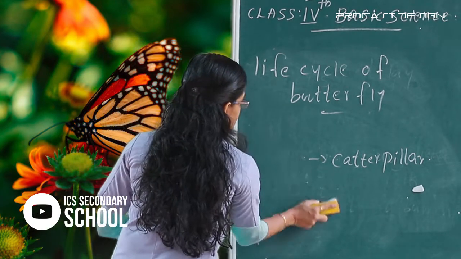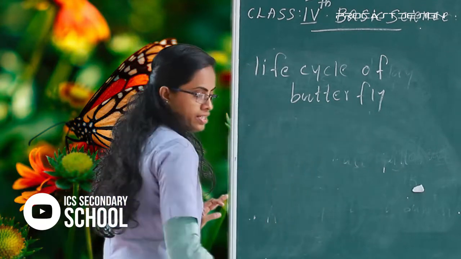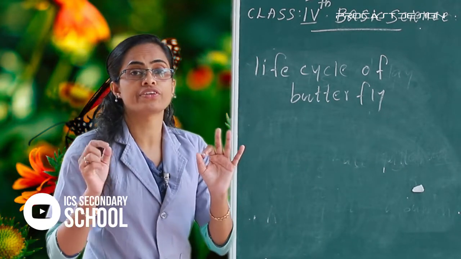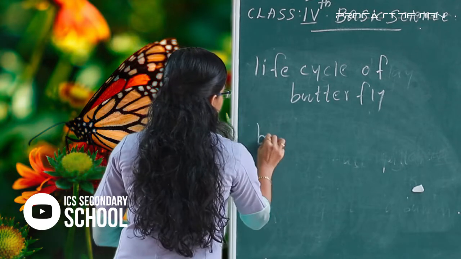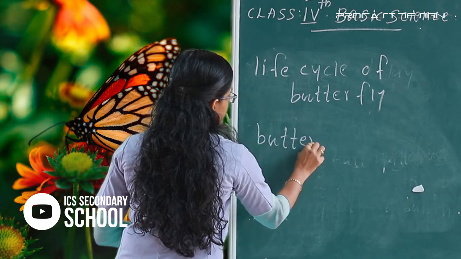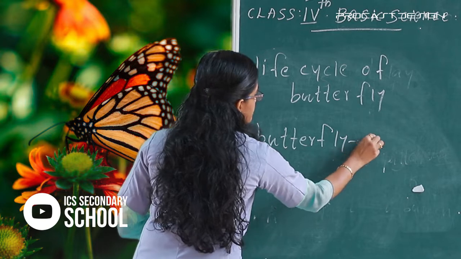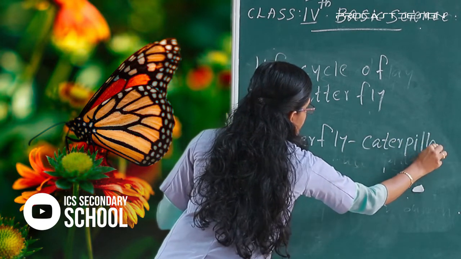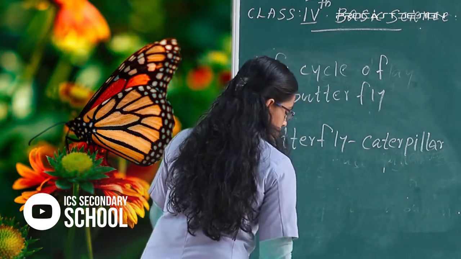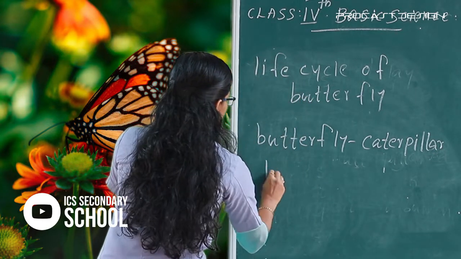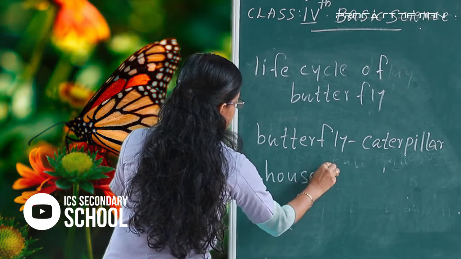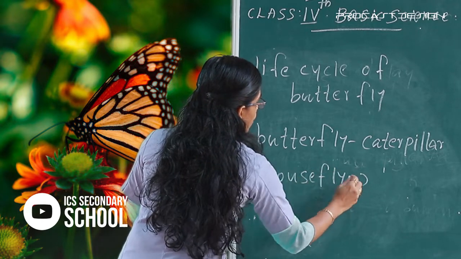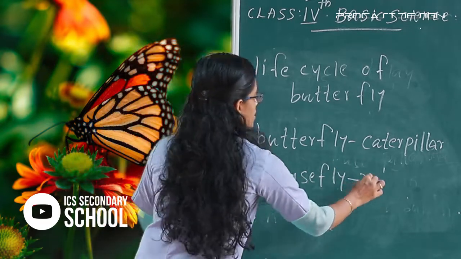The next one, the larva of butterfly, that is called caterpillar. And the next one, housefly. The larva of housefly, that is called maggot.